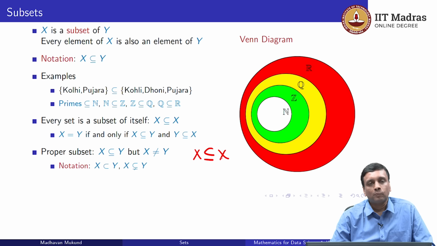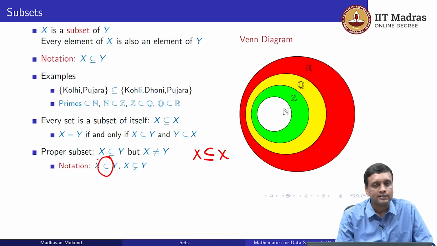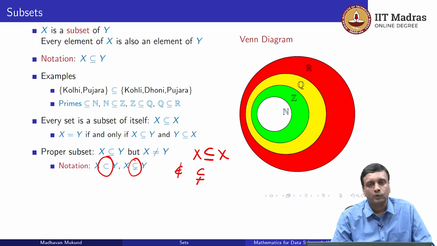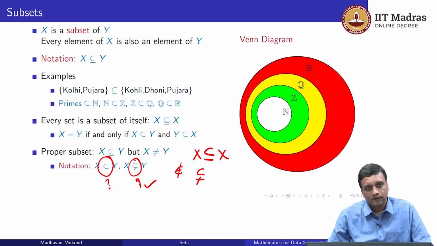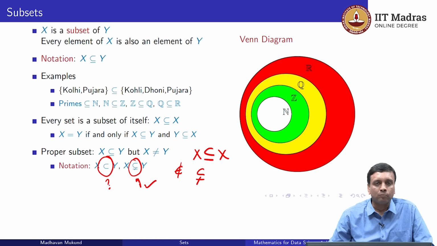If we want to talk about proper subsets, sometimes we use a different notation. We might either drop the equal to sign and just write the subset sign, or we might explicitly write the subset sign with a not-equal-to mark, dropping the equal to from below the subset. Now this is a bit dangerous. The second symbol, the not equal to, is always correct. The single subset sign is sometimes used both ways, so you have to be a bit careful when you look at books, whether they mean subset or equal to, or proper subset.